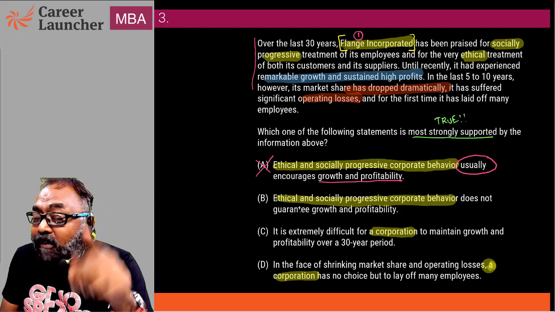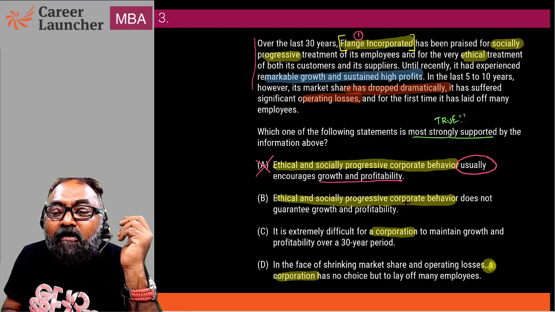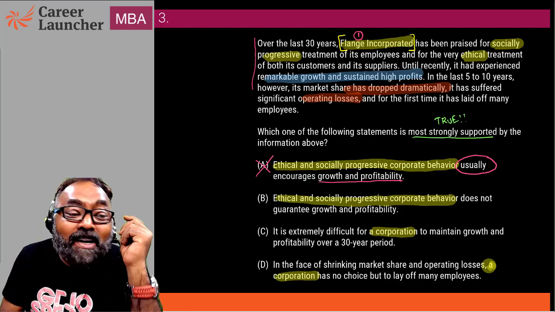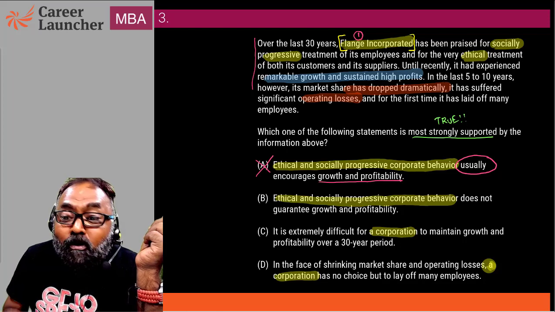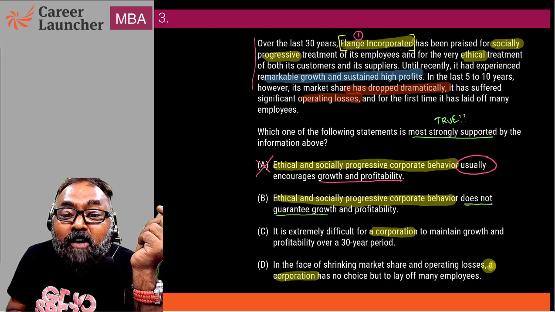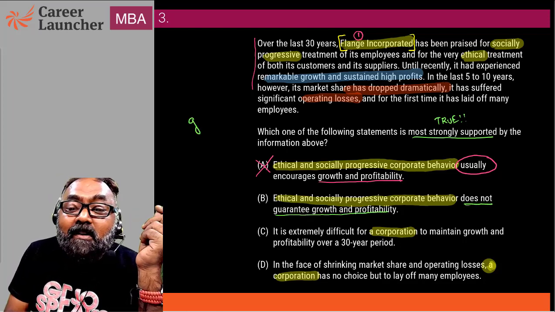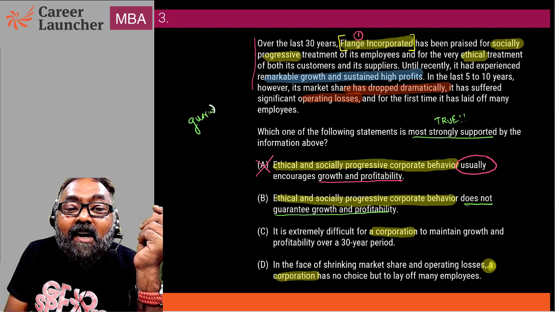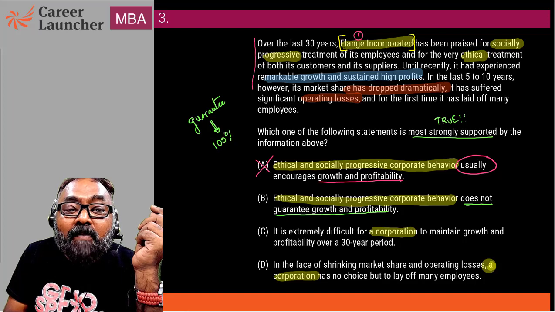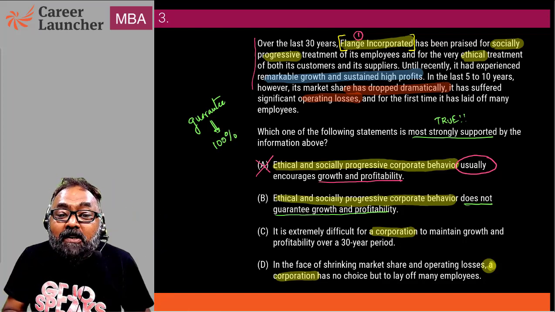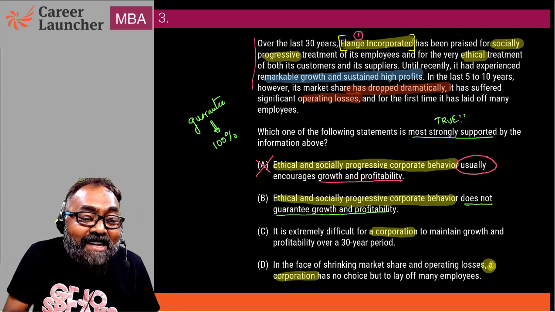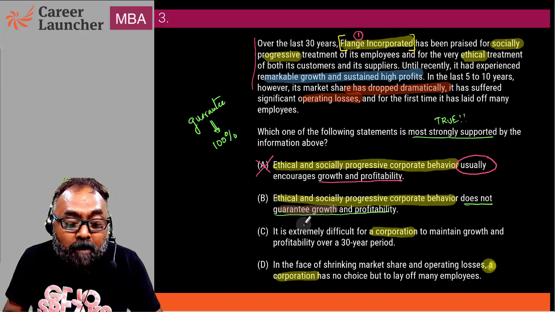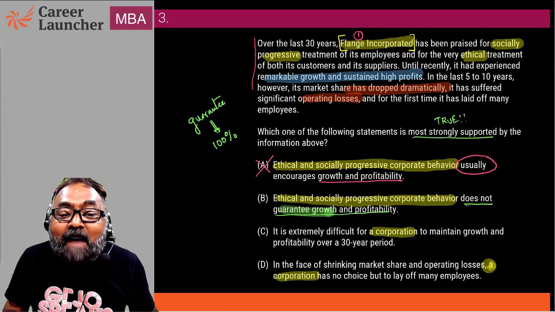While B is different. Ethically and socially progressive corporate behavior does not guarantee growth and profitability. This is good. Now, what does guarantee mean? When you look at the word guarantee, it means it happens always. It happens 100% of the time. So, to guarantee growth and profitability means it happens 100% of the time.